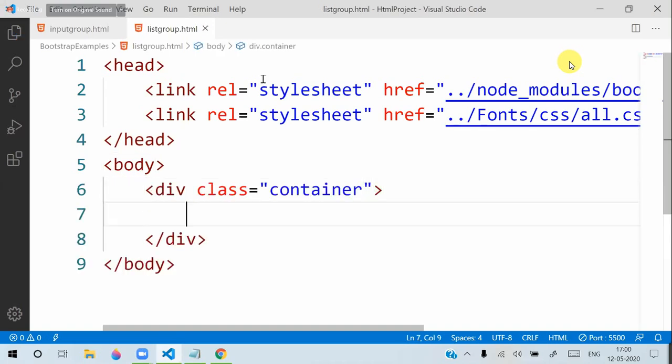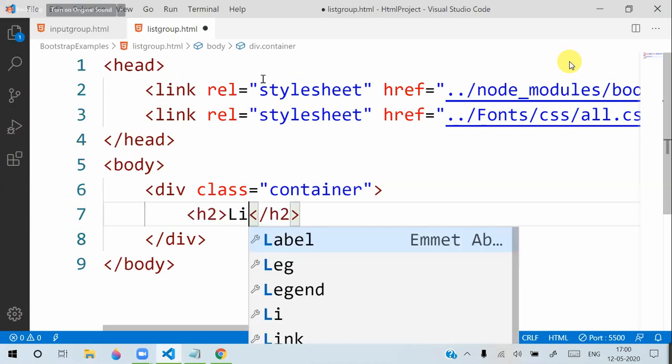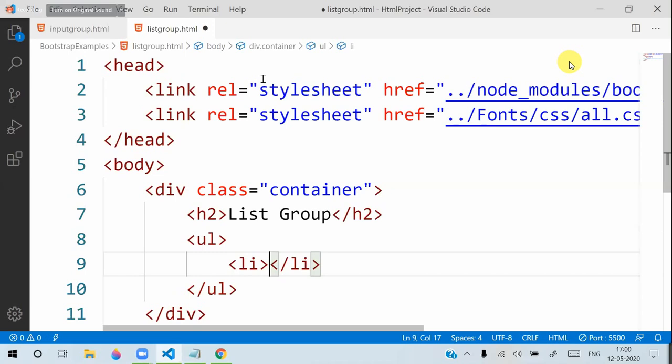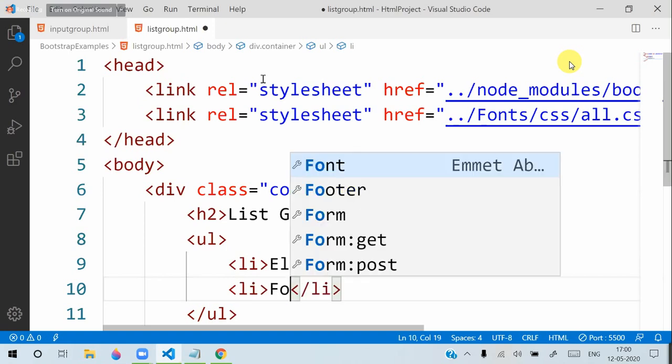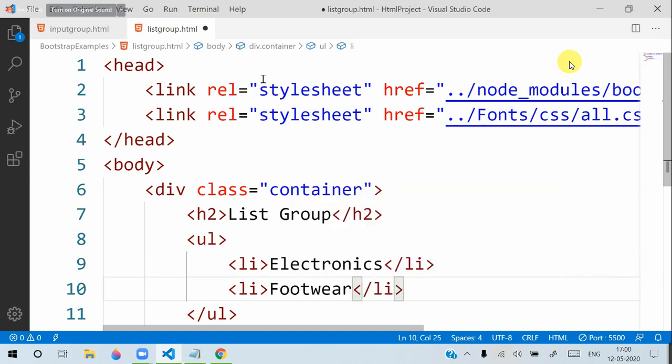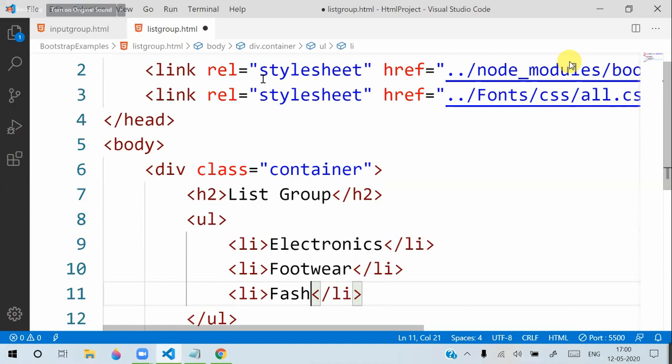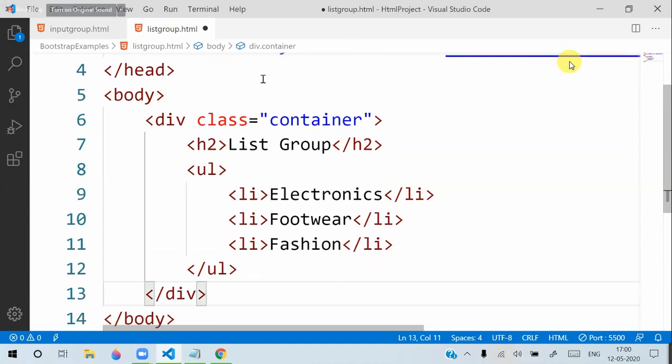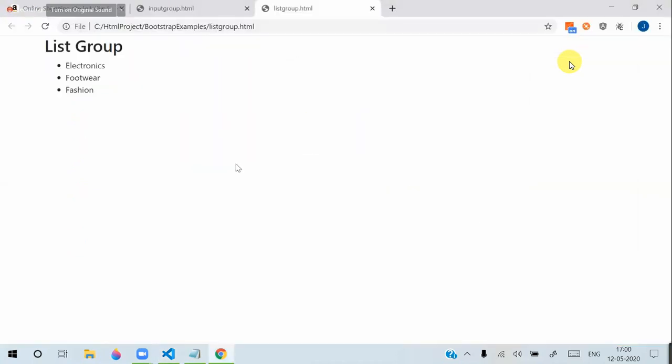So here we are adding some heading as list group, and here we are adding an unordered list with list items. So some electronics, some footwear, some fashion. All these options we have designed. Now usually you know that its appearance will be normal like this.